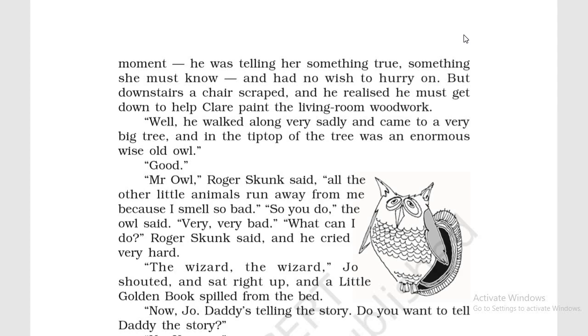Well, he walked along very sadly and came to a very big tree, and in the tip top of the tree was an enormous wise old owl. So finally, the owl has come in the story. ये भी आएगा. And I told you, remember कि this is a fable. And fable is where you have characters like animals होते हैं या natural forces होती हैं या कुछ भी non living objects हो सकते हैं as characters in a fable. So that is, and I told you that it is a story within a story.